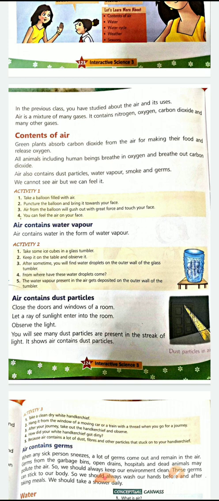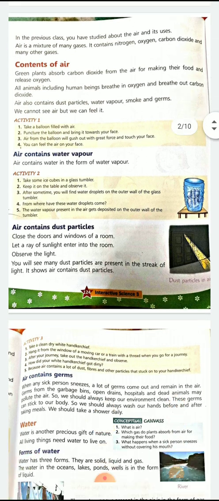Yes. But if we want to see it in a proper manner, you sit in a dark room. Close all the lights of the room in the daytime, close all the windows and just open a small hole from where the sun rays can come inside. When the rays come inside, you will see that small dust particles are moving inside it. So close the door and windows of the room. Let a ray of sunlight enter into the room. Observe the light. You will see many dust particles present in the streak of light. It shows air contains dust particles.